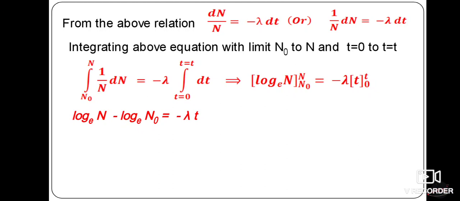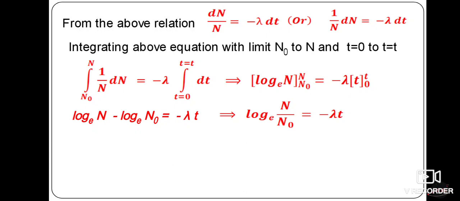So 0 into t gives you 0 itself, so only the upper limit exists here, that is minus lambda t. And this is in the form of log a minus log b, which is nothing but log of a by b. So this implies log of N divided by N naught to the base e must be equal to minus lambda t.